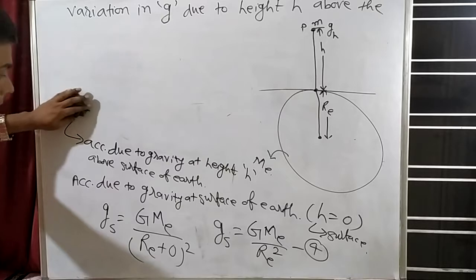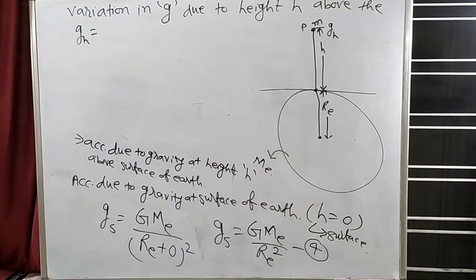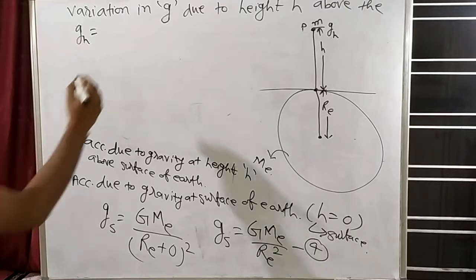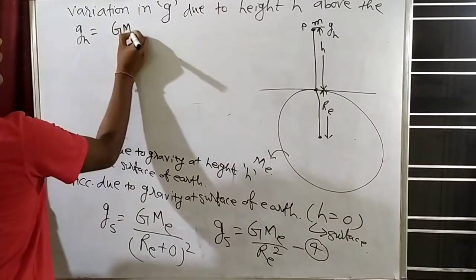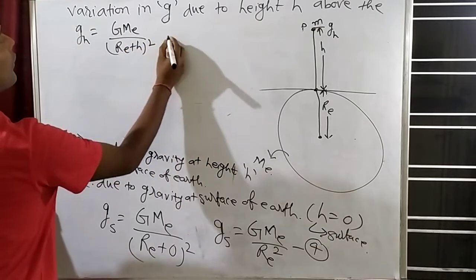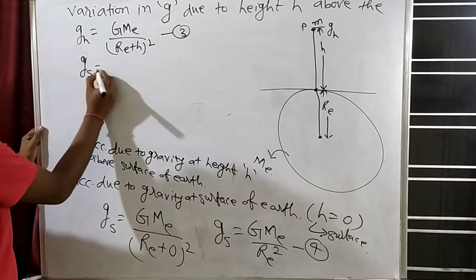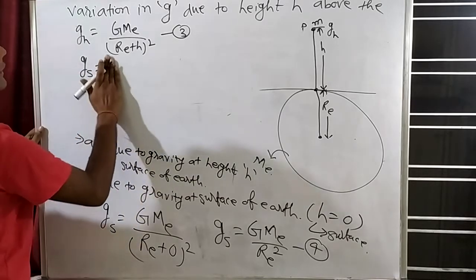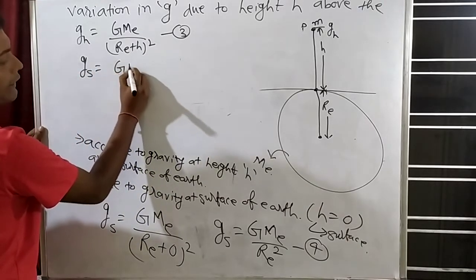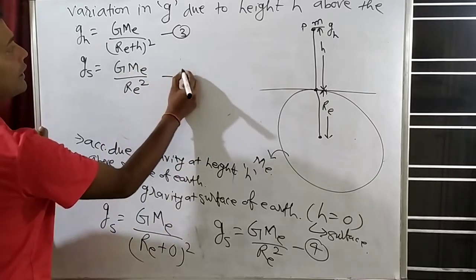Okay. What was the GH equation? GH equation was capital G, capital M_E by R_E plus H whole square. This was our equation number 3. And the GS equation is what? GS is capital G, capital M_E by R_E square. This is our equation number 4.